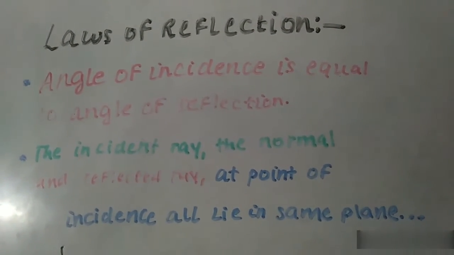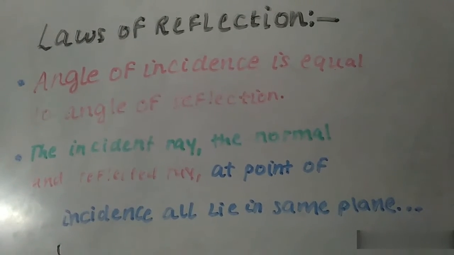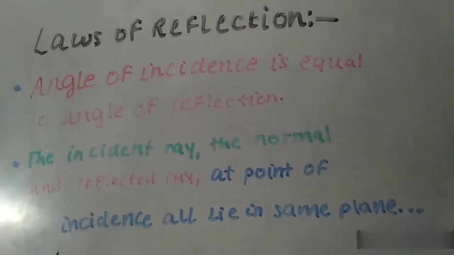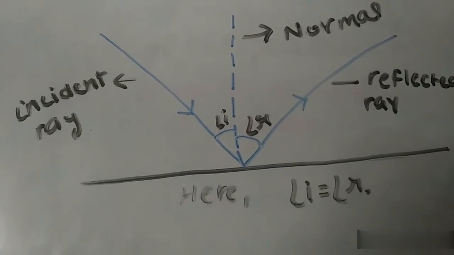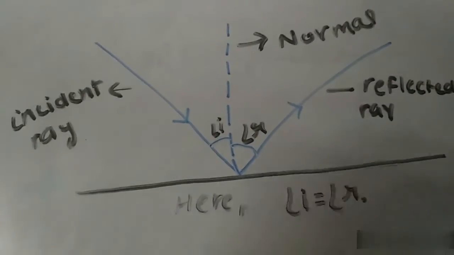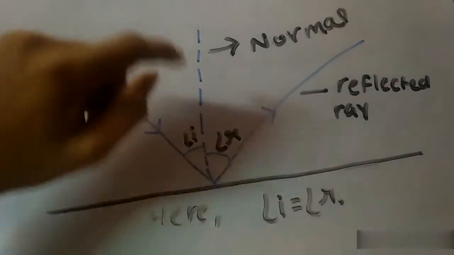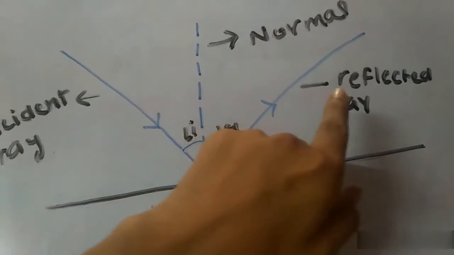For better clarity of the concept of the laws of reflection of light, we are going to understand the laws through a diagram. Here in this diagram, this is your incident ray, this is your normal, and this is your reflected ray.